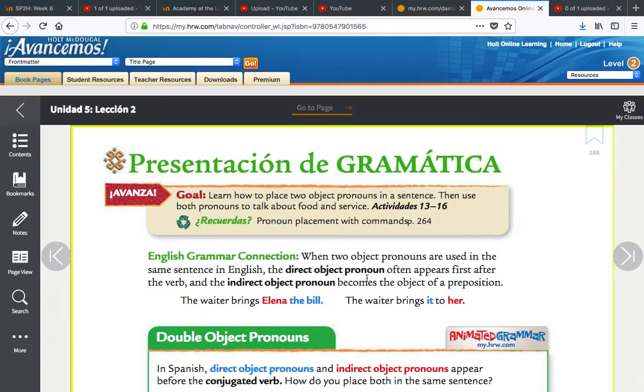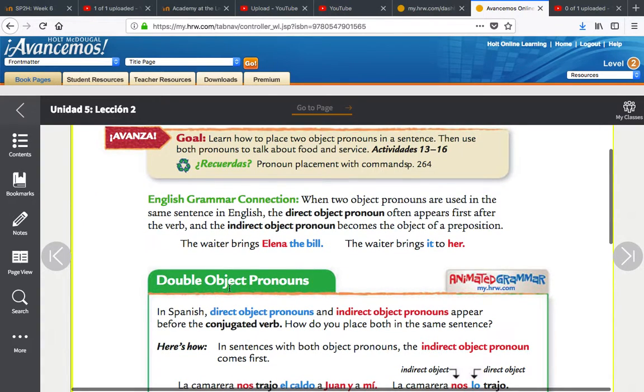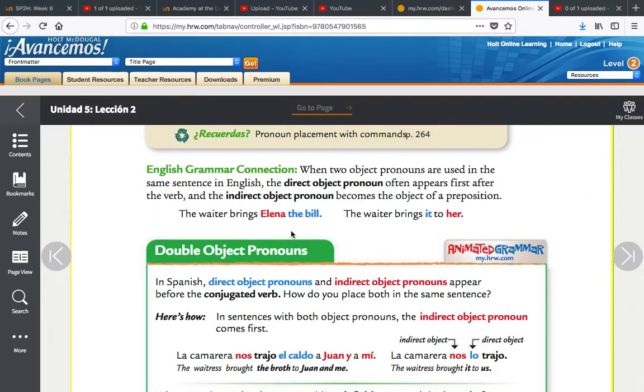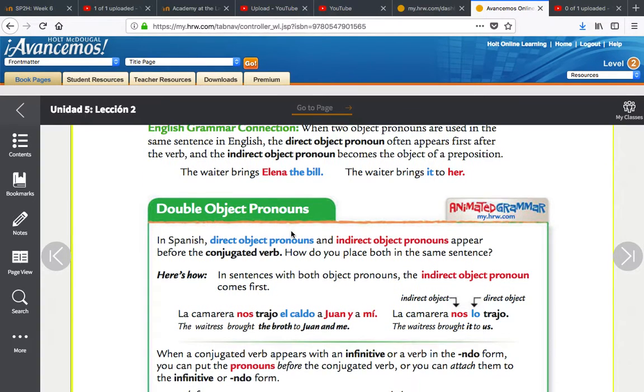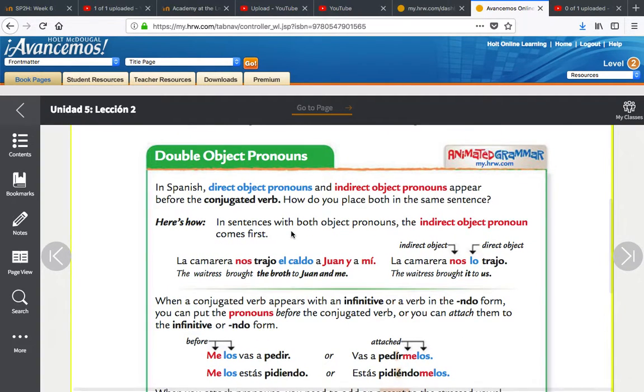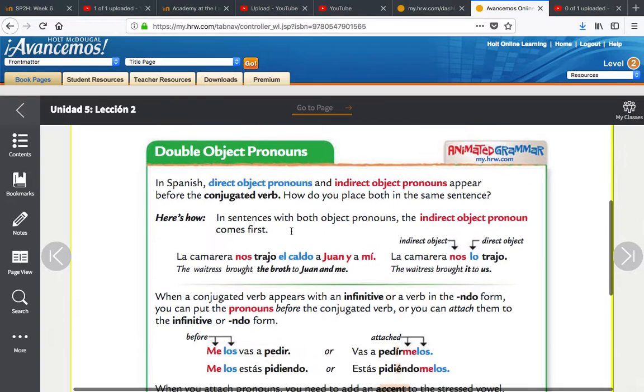Entonces hoy vamos a aprender sobre el double object pronouns, okay? Which is direct and indirect object pronouns in a sentence, all right? So by now we should know what is a direct and what is indirect, okay? You've been using these two with pronouns. But in this lesson, we're not going to use pronouns anymore. We're going to use it in questions, and we're going to use it in answers, in fact, but not in comment, okay? All right, so